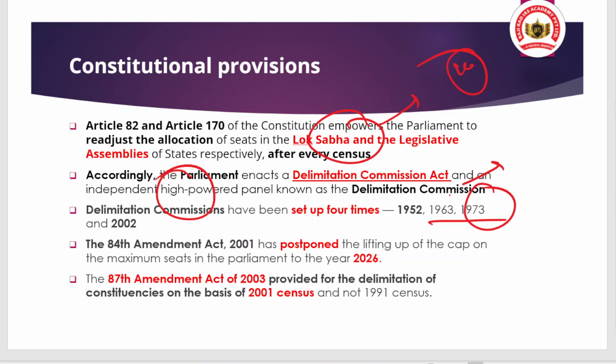So why was the Delimitation Commission set up only in 2002 after 1973? It was basically because of the regional disparity in population growth between North India and South India. Remember, the phase of the 1970s was a phase of population explosion, specifically in northern India.